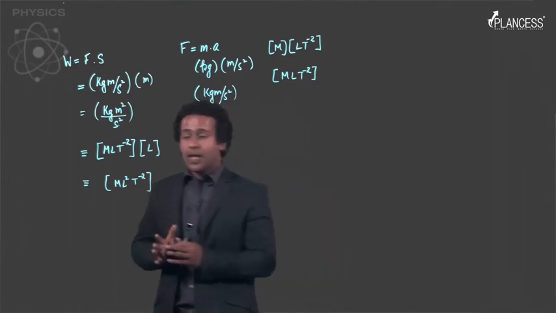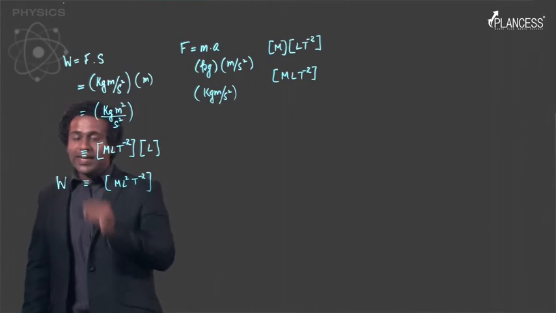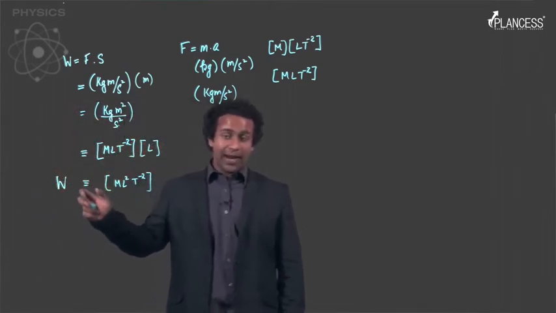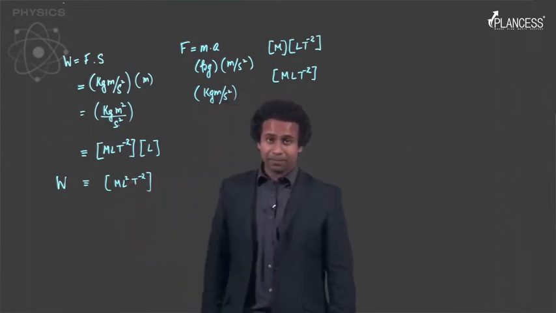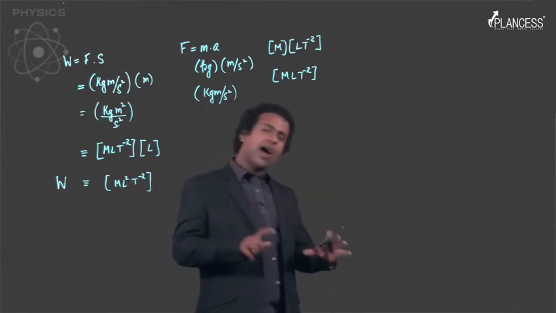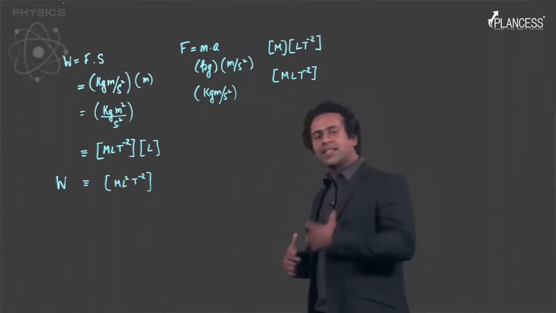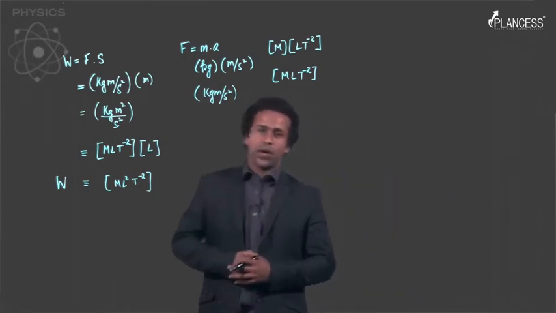For example, when we derive this dimension for work, we can see that work is a derived physical quantity and it is derived from mass, length and time. Right. So for now, I'll not stress this any further. Rather, we'll keep discussing them as and when we encounter more physical quantities.